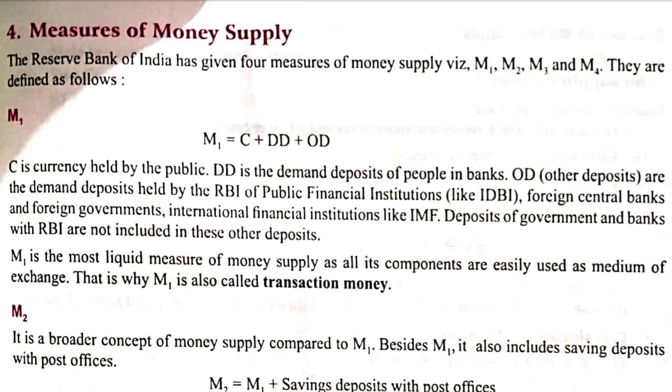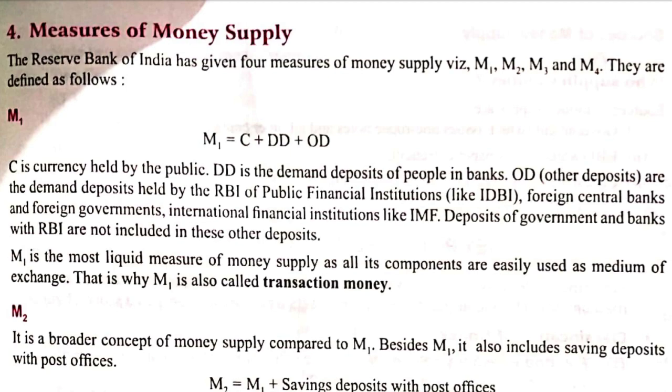What is M1? M1 is equal to C plus DD plus OD. Now C is the currency which is held with the public. DD is the demand deposit that can be withdrawn by the public at any time, and OD is other deposits. Other deposits are demand deposits held with RBI or a public institution. So if you have any demand deposit with an institution like RBI or another type of institution, they are OD.